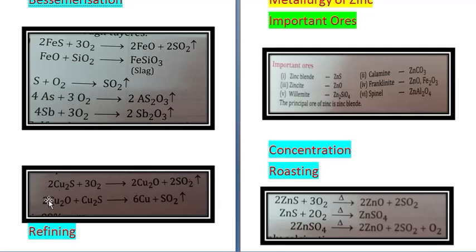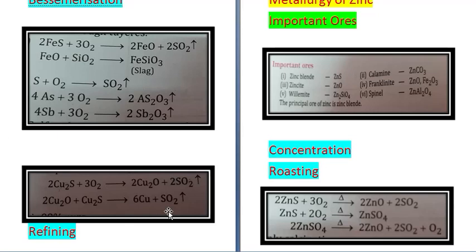Then copper Cu2S self reduction takes place. Cu2S plus 3O2 first gives you 2Cu2O plus 2SO2. Then 2Cu2O plus Cu2S give you 6Cu plus SO2. Then the refining is done and you get pure copper at the cathode. So this is the metallurgy of copper.